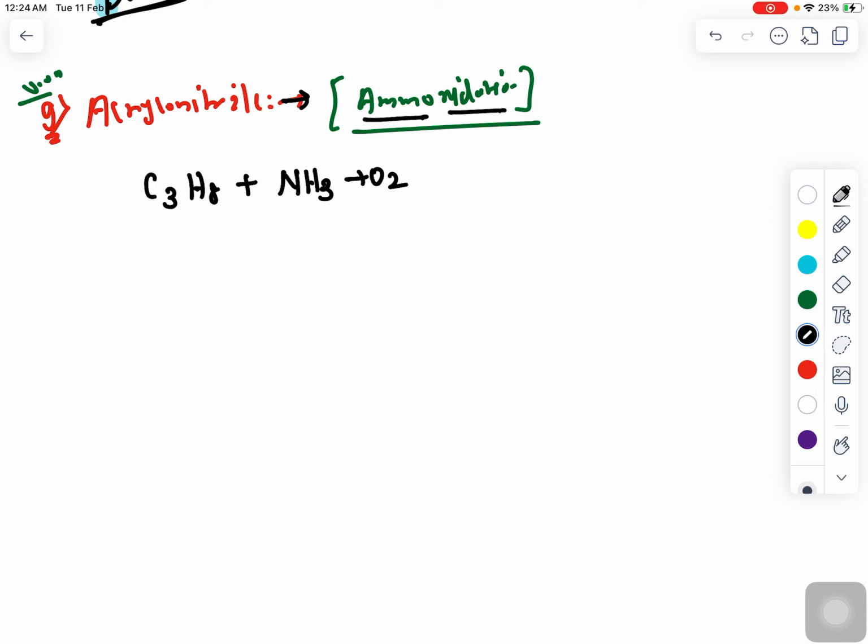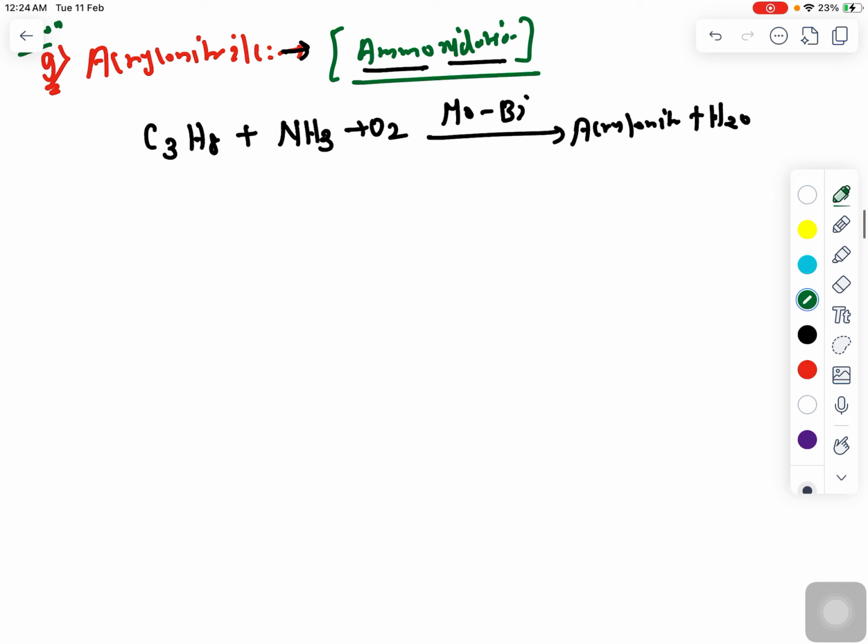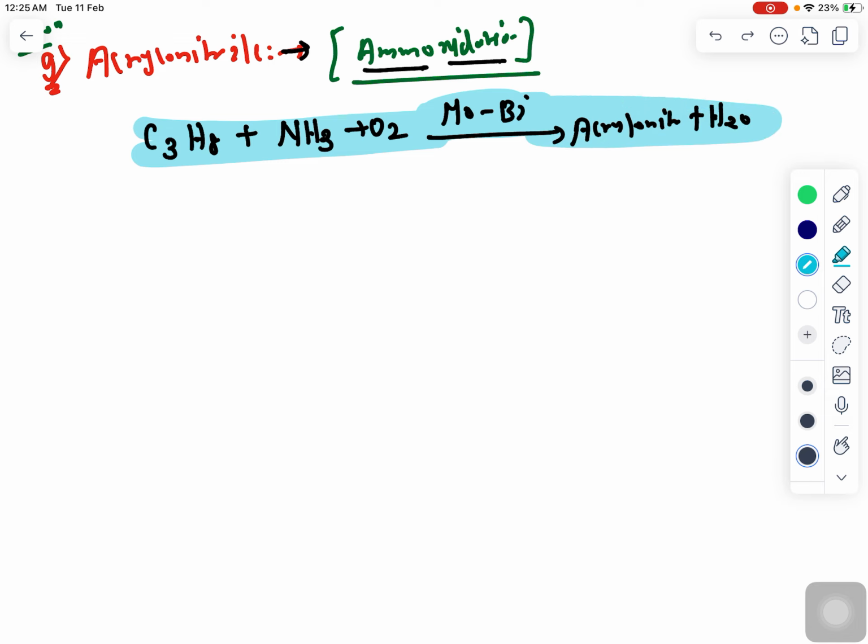And once it reacts in the presence of molybdenum and bismuth working as a catalyst, it will form acrylonitrile, and water molecules will get liberated here. Is that clear? So this reaction is very important. How is this reaction happening? When propylene is reacting with ammonia and oxygen, that is called the ammoxidation process, it is going to form acrylonitrile in the presence of molybdenum and bismuth as a catalyst.